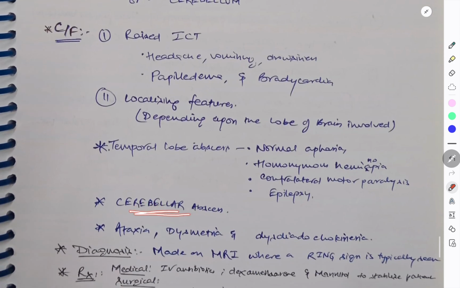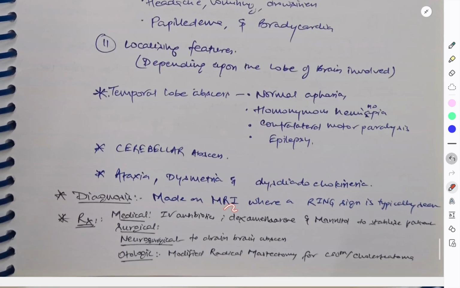In cerebellar abscess, ataxia, dysmetria, and dysdiadochokinesia can be found. Diagnosis is made on MRI, where a ring sign is typically seen.